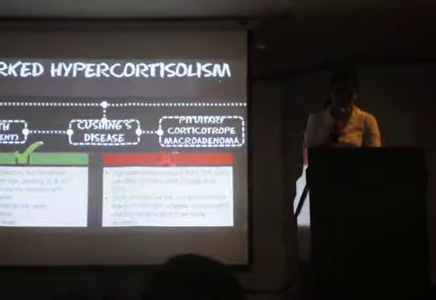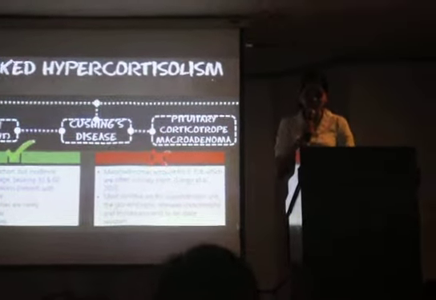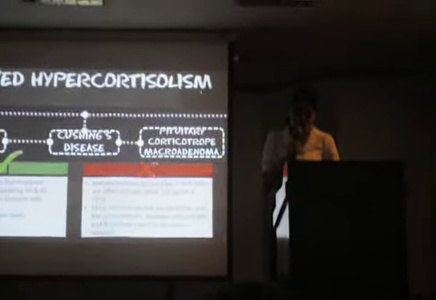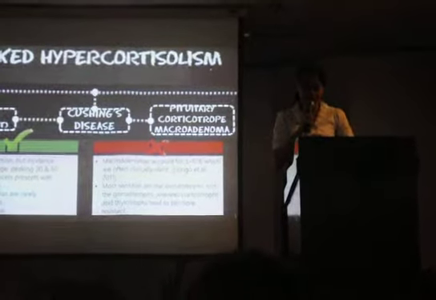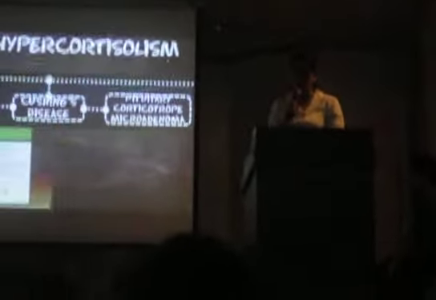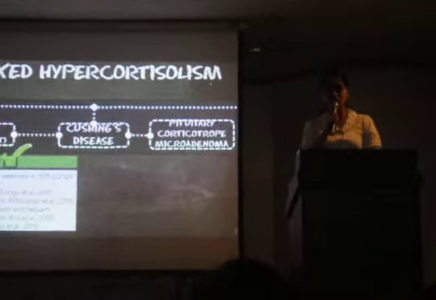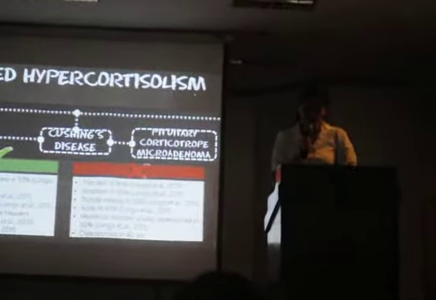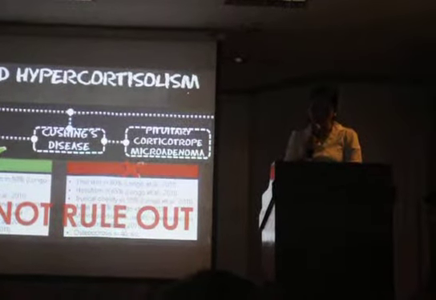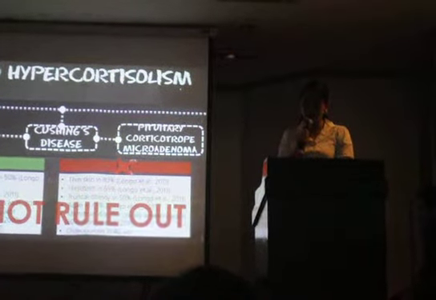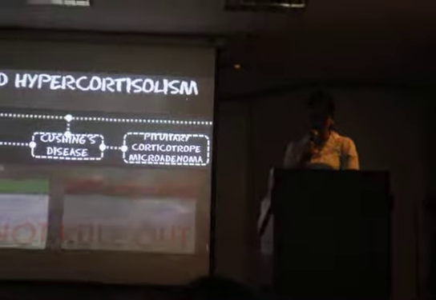It was ruled out because there was no mass effect, such as symptoms of increased intracranial pressure. Therefore, this was ruled out. Pituitary corticotrophic microadenoma was ruled in because of other signs and symptoms of Cushing present in the patient. There were no symptoms of hyperandrogenism present, but this was not sufficient to rule out this condition. Therefore, we are left with adrenal adenoma, pituitary corticotrophic microadenoma, and ectopic causes.